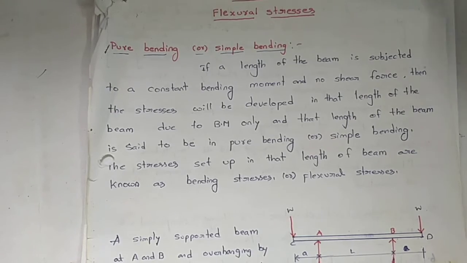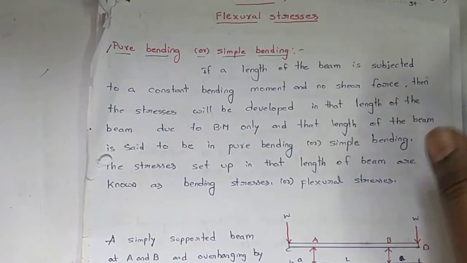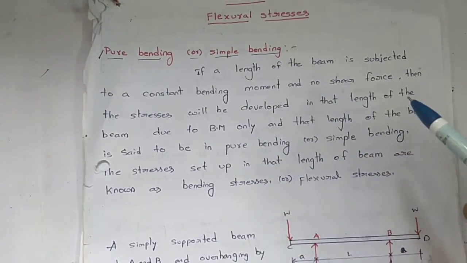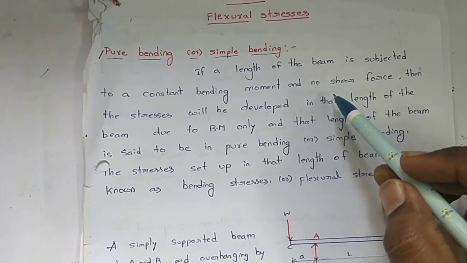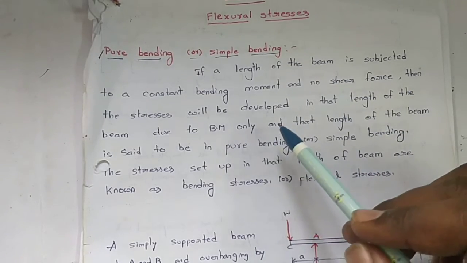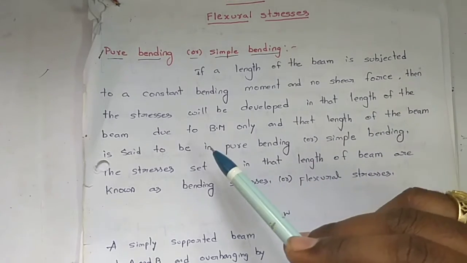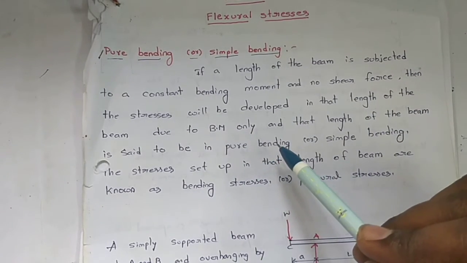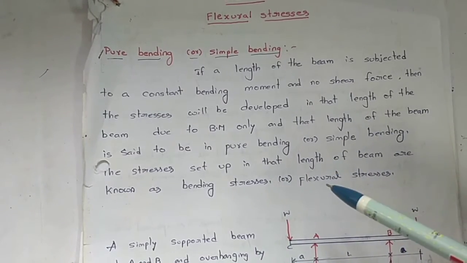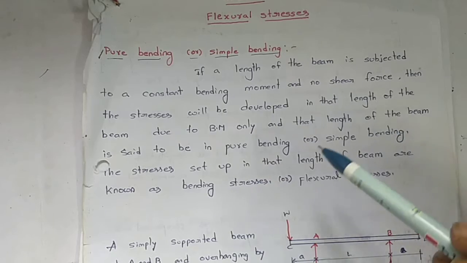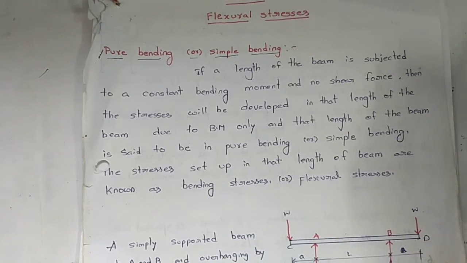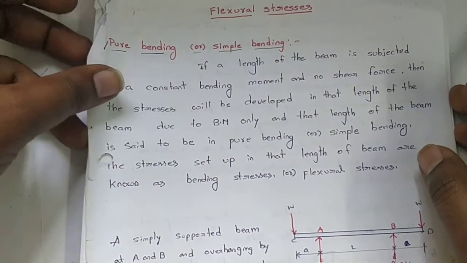Next, coming to pure bending. Pure bending means that if a length of the beam is subject to a constant bending moment and there is no shear force acting on the beam, then the stresses will be developed in that length of the beam due to bending moment only, and that length of the beam is said to be in pure bending or simple bending. The stresses set up in that length of the beam are known as bending stresses or flexural stresses.